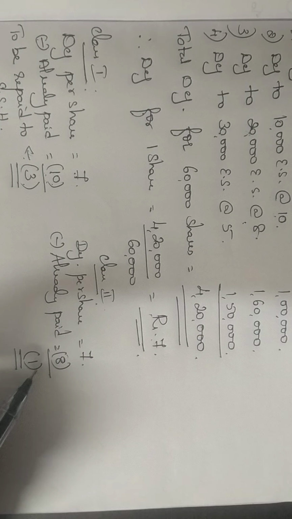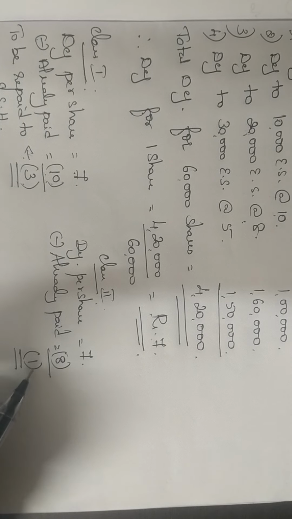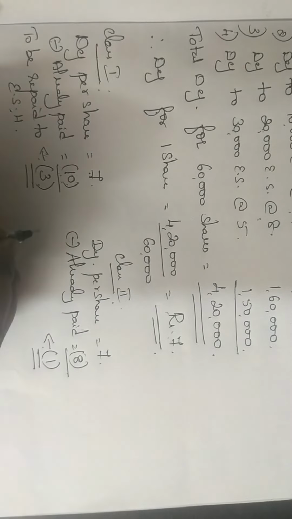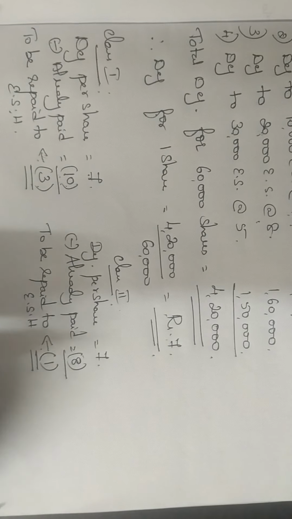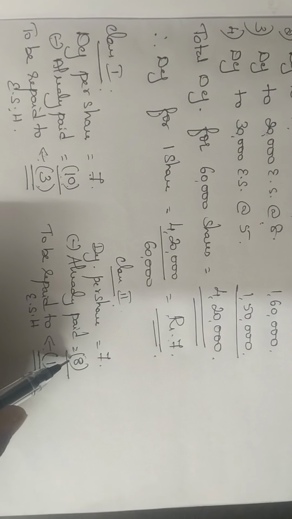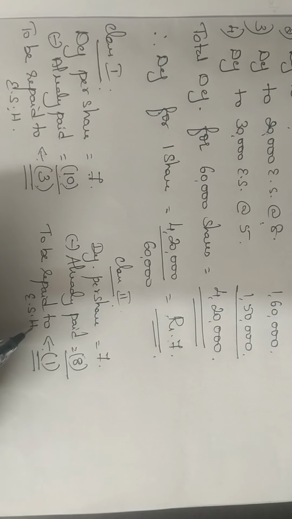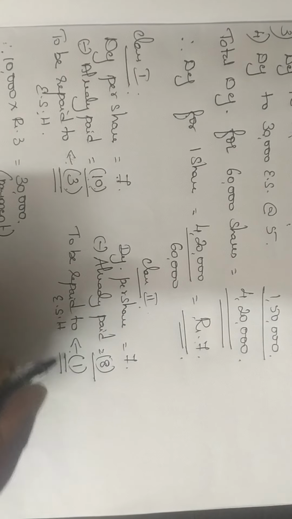How much more? They have paid 1 rupee extra. I need only 7 rupees, but they have paid 8 rupees, so this 1 rupee should be repaid to the equity shareholders.